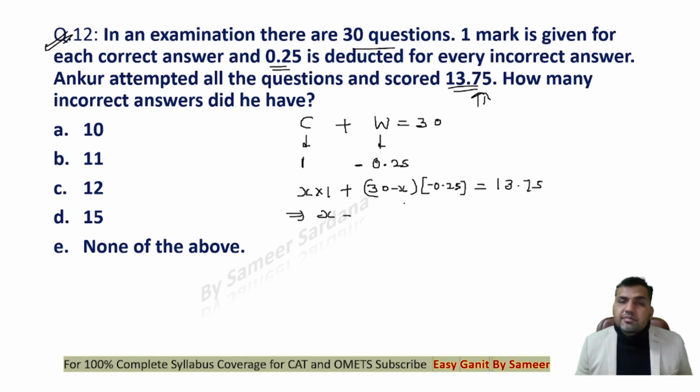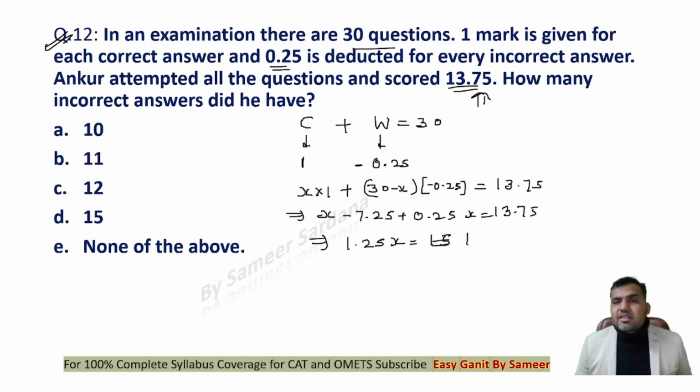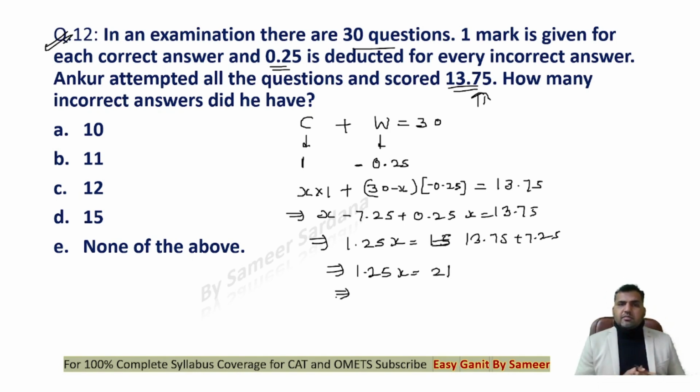X minus 7.25, minus minus plus, that becomes 0.25 X, and this is equal to 13.75. Oh, sorry. That would be 13.75 plus 7.25. I'm doing wrong calculation, I guess.